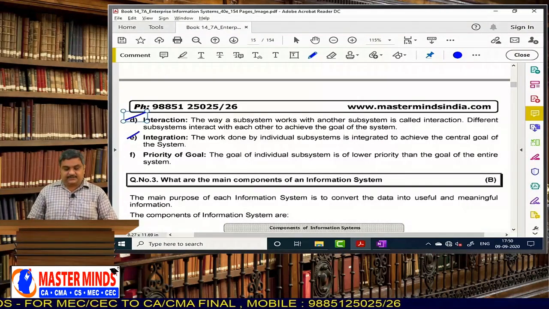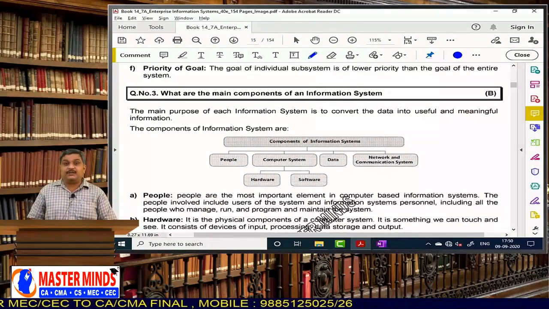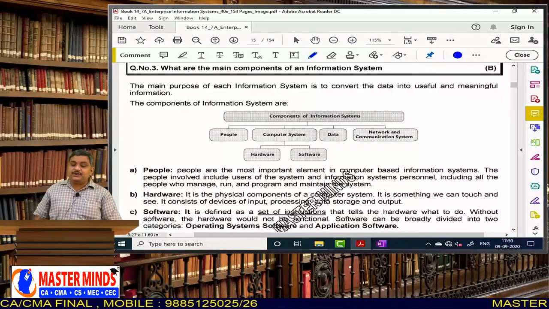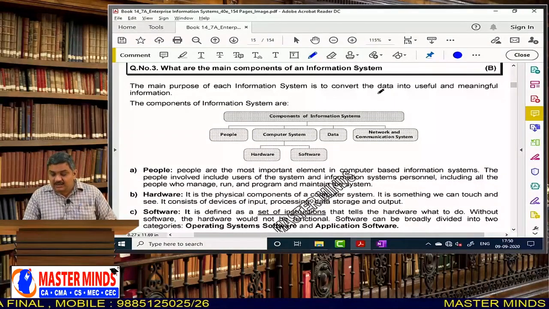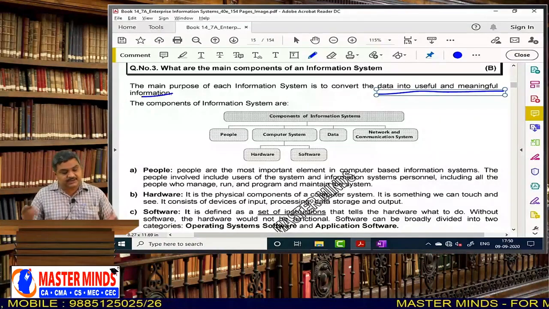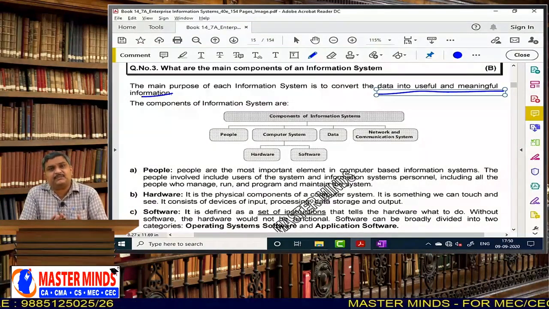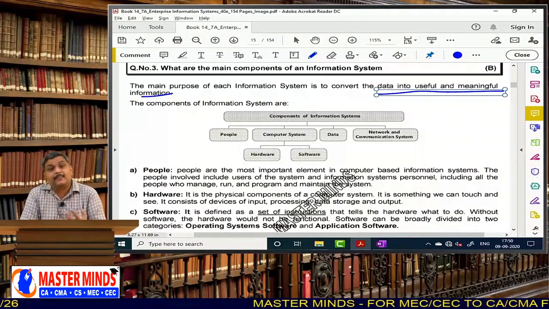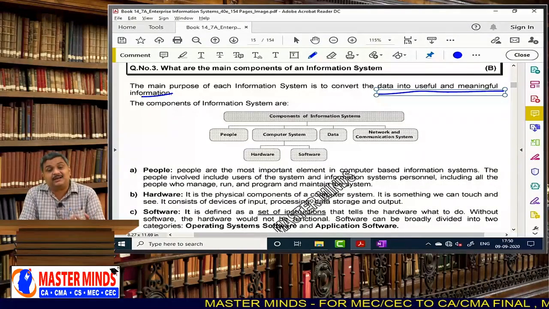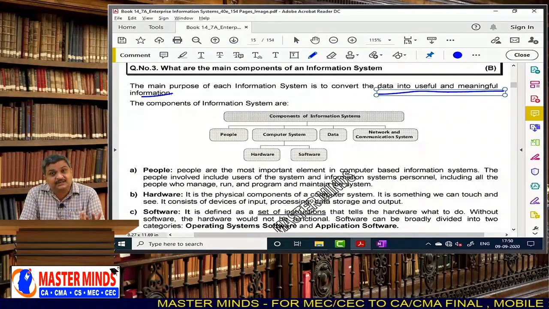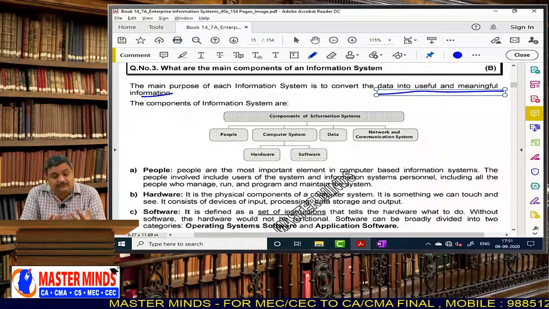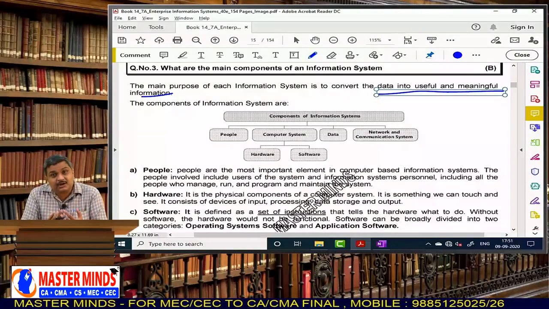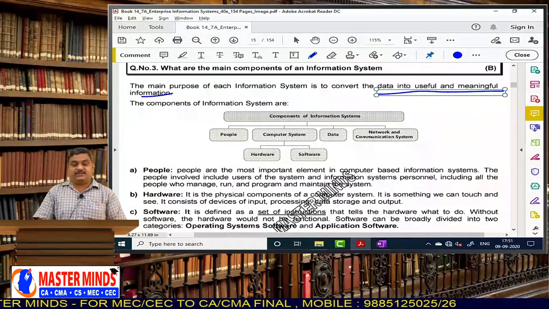Next, the third question. What are the main components of an information system? This we already studied. The main purpose of each information system is to convert the data into useful and meaningful information. What is an information system? A system means a setup of people, hardware, software, data, network. This is called the setup. A setup of all these components is called a system. And why did we make this setup? To provide information to the decision makers.